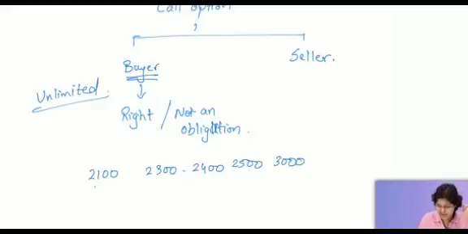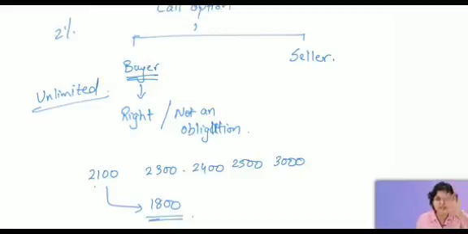In the second example, the market price as on the last date was 1800, correct? And what did I say? I am not going to exercise the contract. So in that case, what is my maximum loss? The maximum loss is not going to be this minus this. No. Maximum loss is basically the amount that I have paid as a premium. You remember that 2% I was talking about? 2% of the contract price? That 2000 plus multiplied by 505, its 2%. That was the premium money, that was a bet amount that I had placed. That was the maximum loss that I can have.